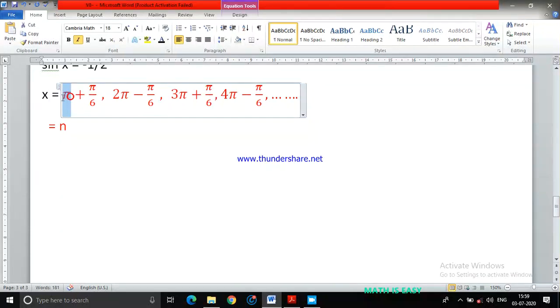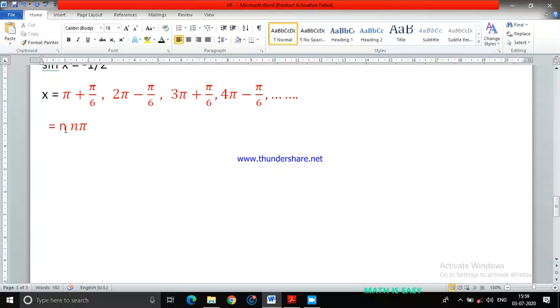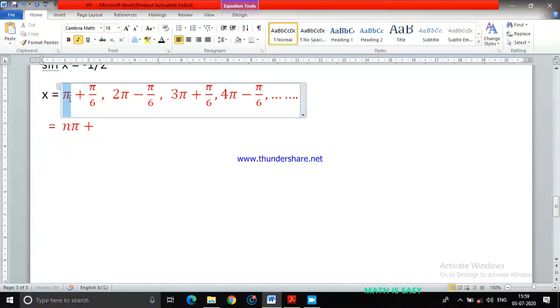nπ will come. So 1, 2, 3, 4, all are coming. So it will be nπ. Okay. Now what happens after nπ? If you observe carefully, if the multiple of π is odd, then I am getting plus sign. If the multiple of π is even, I am getting minus sign.